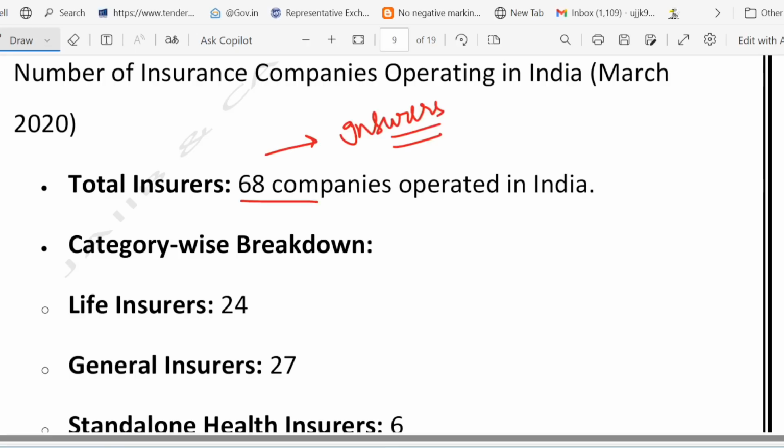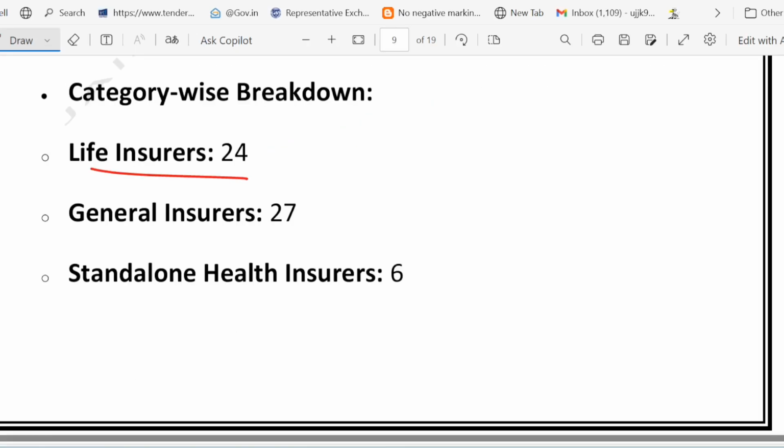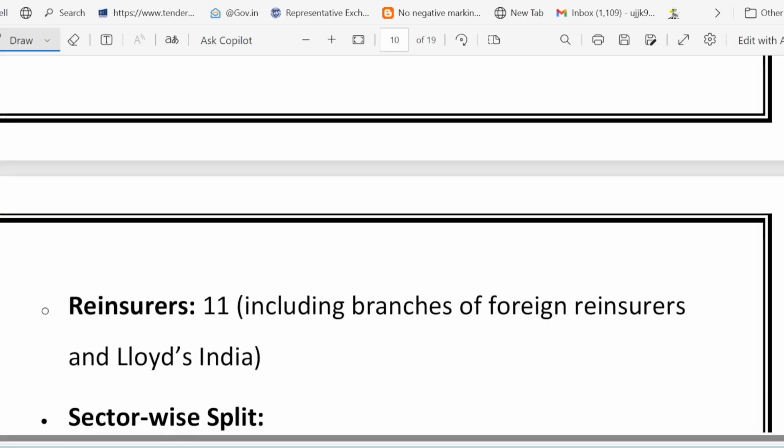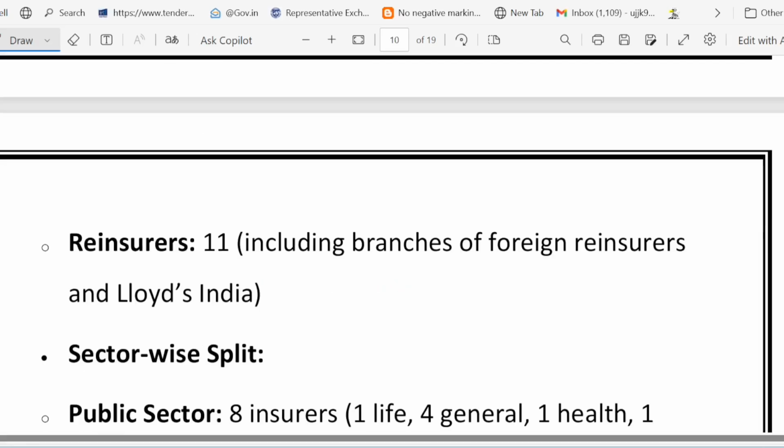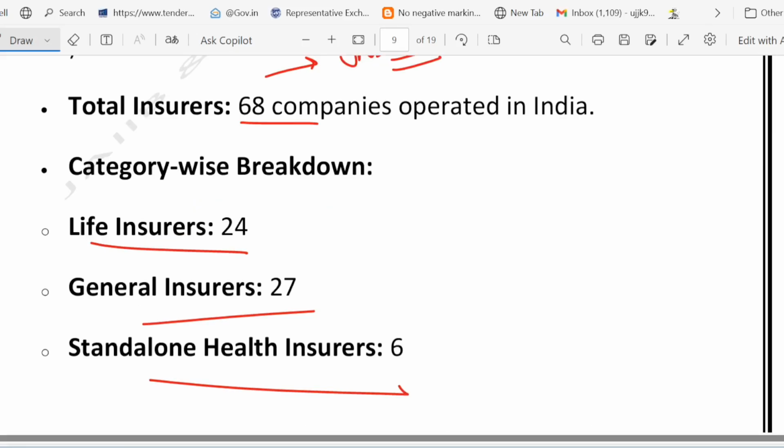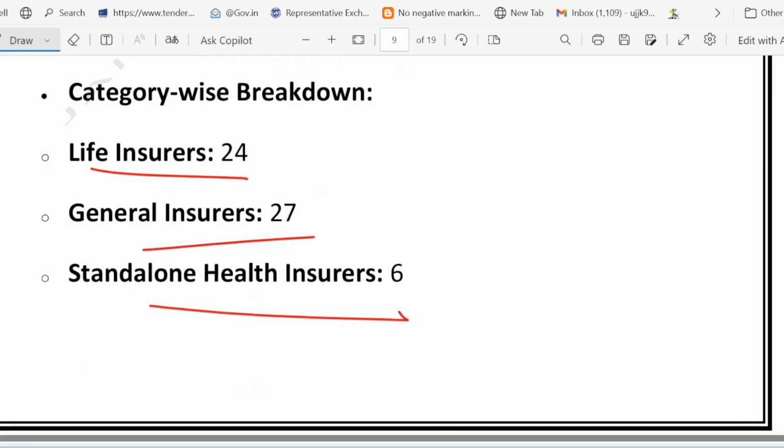How many life insurance teams are there? 24 life insurance teams, like IPL franchises, but for life coverage. Then 27 general insurance teams who cover car, home, etc., like T20 specialists. And health insurance specialists are 6, like dedicated doctors for insurance. And how many reinsurers are there? 11 reinsurers, who are the backup players. So this is the bifurcation: life insurance 24, general insurance 27, health insurance 6, and reinsurers 11.